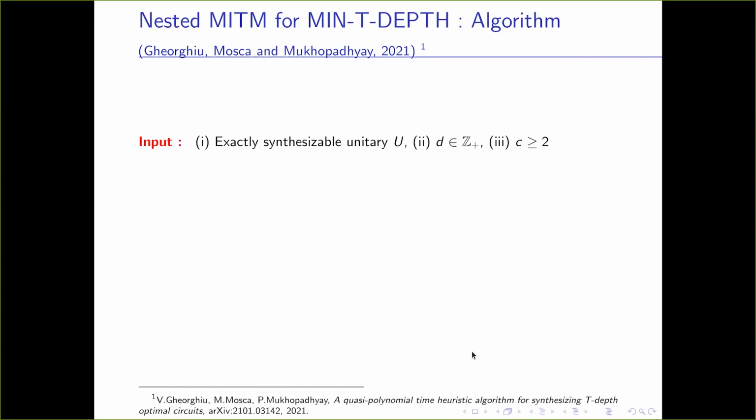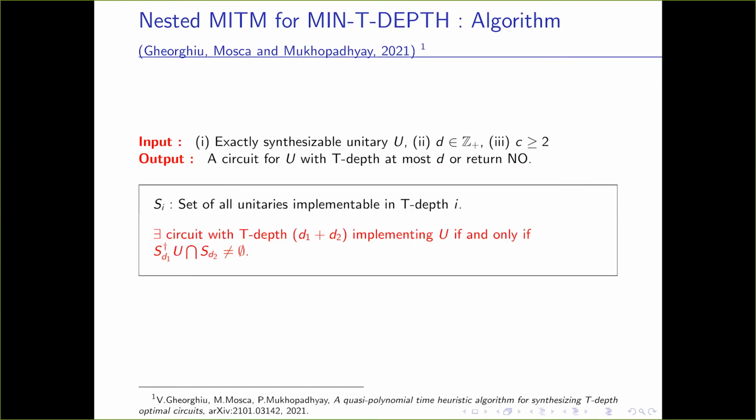Okay, so here the input is again an exactly synthesizable unitary. D is the depth, we have to determine whether it is of depth D, and C is the extent of nesting we want. Then the output is a circuit with T-depth at most D, or we return no. For this algorithm, we use this result: if Si is the set of all unitaries implementable in T-depth i, then there exists some circuit with T-depth D1 plus D2 implementing U if and only if SD1 dagger U intersection SD2 is not equal to an empty set.